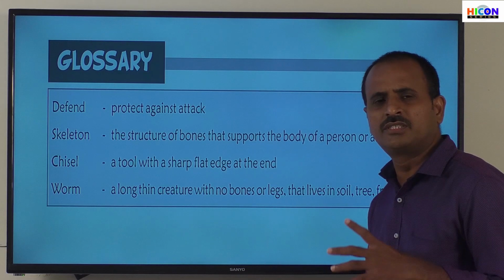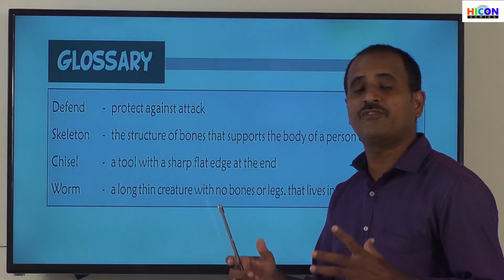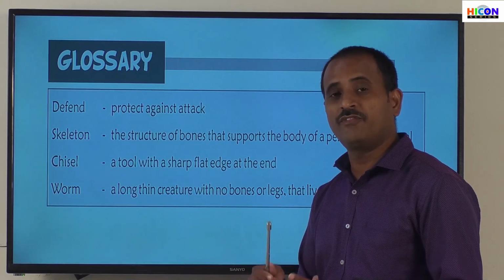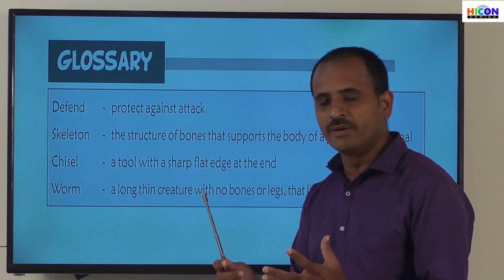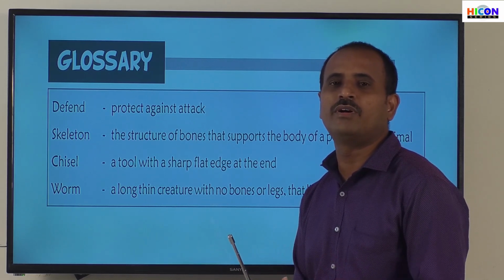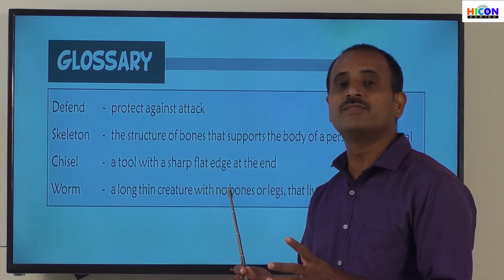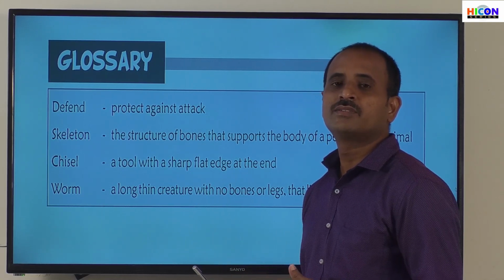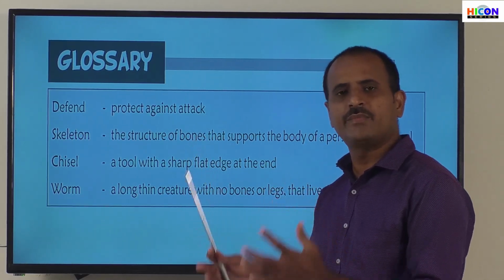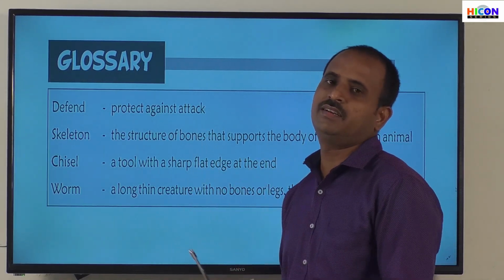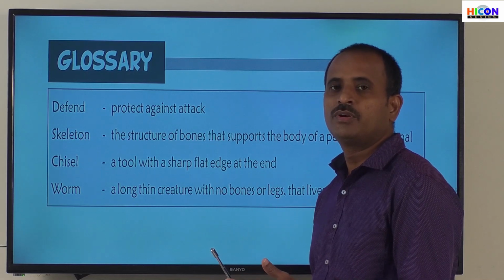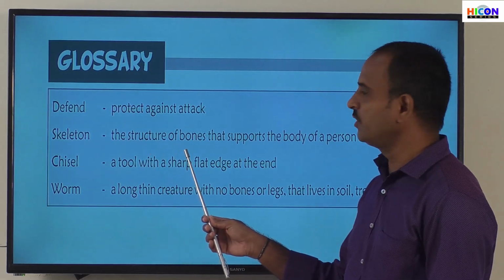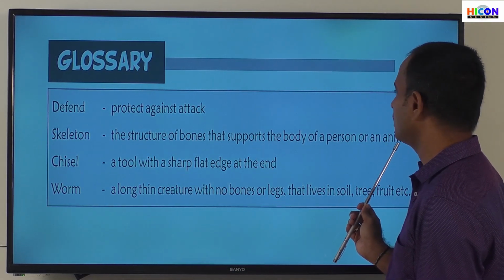Children, different birds have different shapes. All the birds do not have the same shape because they have different types of skeleton in their body. The skeleton present in the body gives shape to the body. Not only birds, but all animals and also human beings. The shapes of human beings, animals and birds are due to the skeleton alone. So skeleton means the structure of the bones that supports the body of a person or an animal.